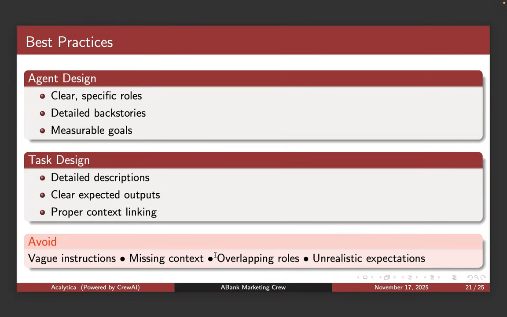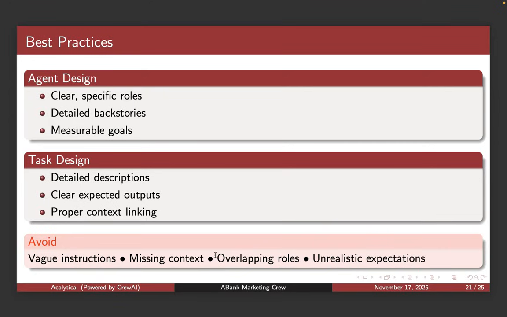And then you need measurable goals. You can't just say go out there and make me happy or something like that. You actually have to say this is what you're going to do, because remember, agents are goal-driven entities that have a specific objective. And it's always important to give fewer goals, so that there's specificity. You'd rather break them down into as many agents that do little goals, as opposed to having one agent that does 1,000 things.